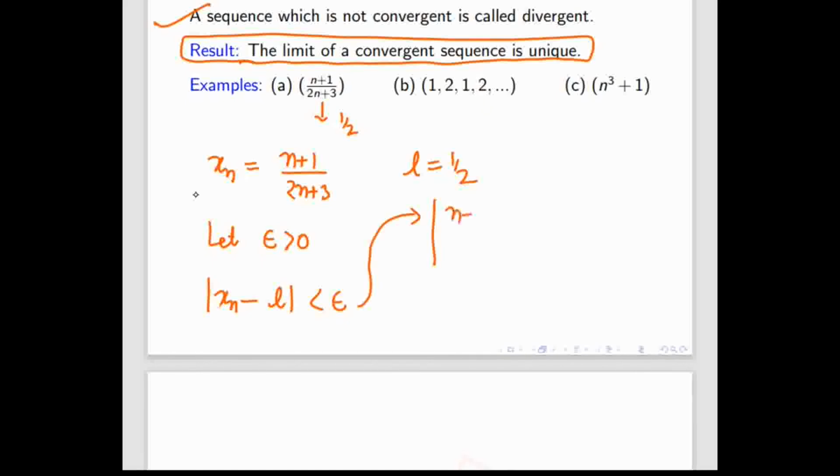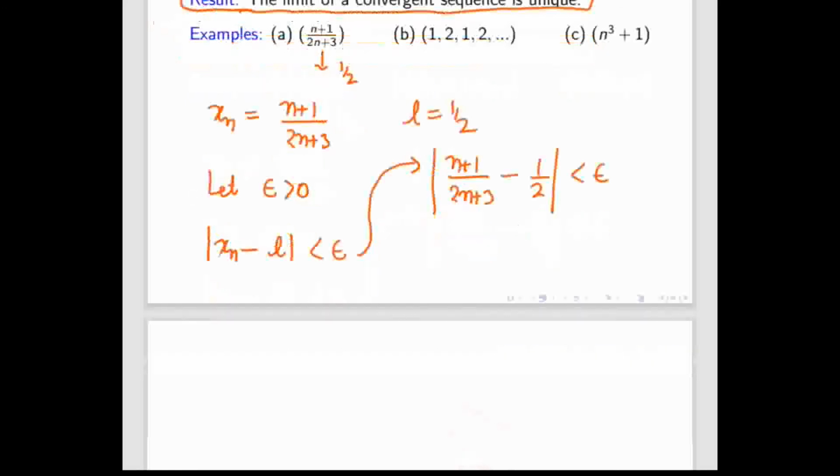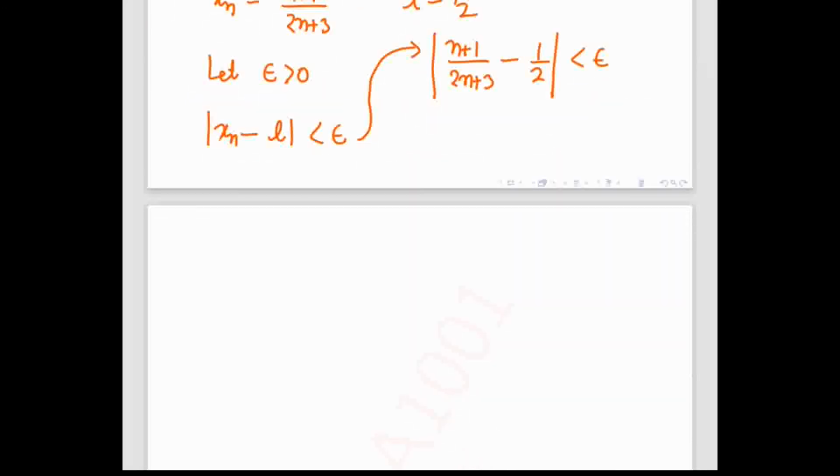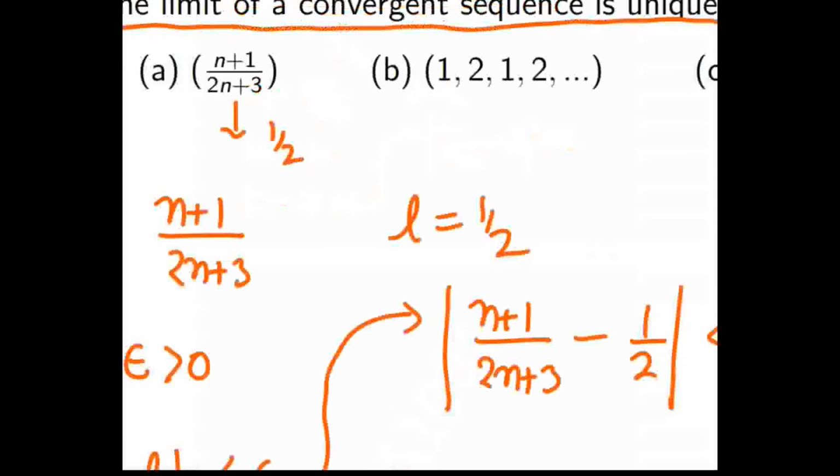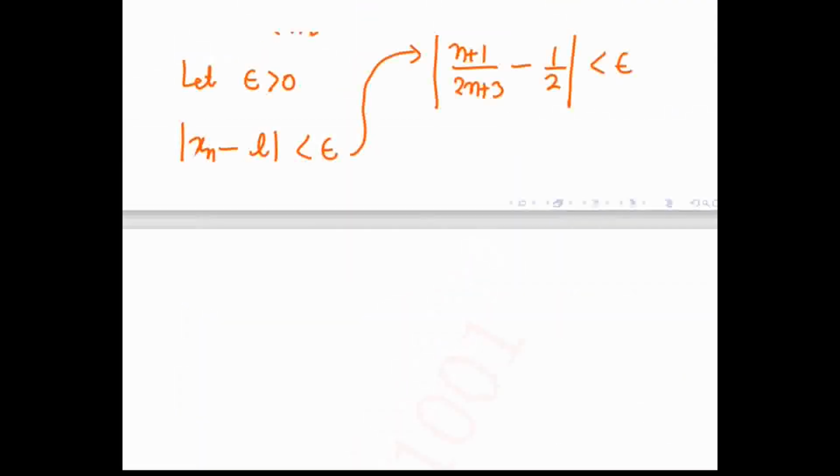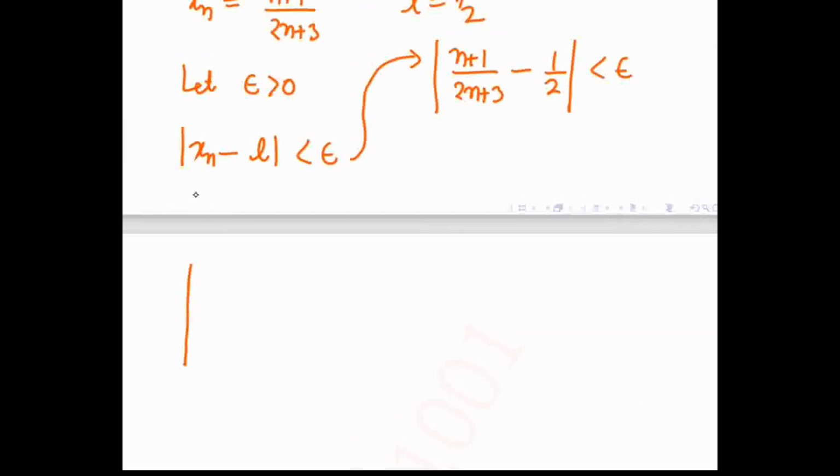Mod of (n plus 1) by (2n plus 3) minus L, where the L value is half, is less than epsilon. So let me simplify this. We'll take the LCM.